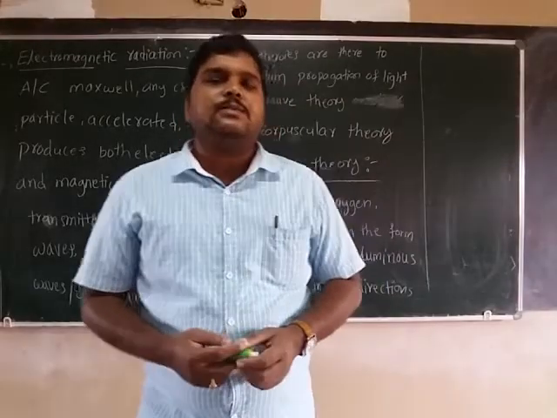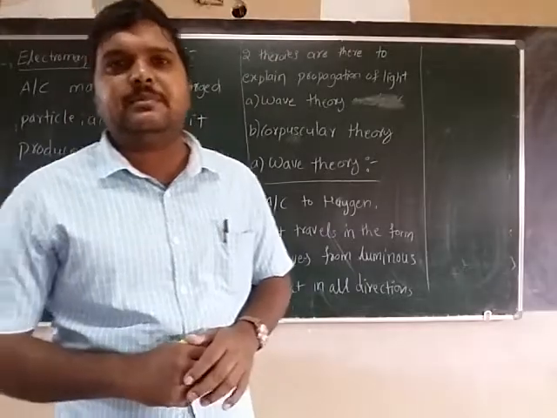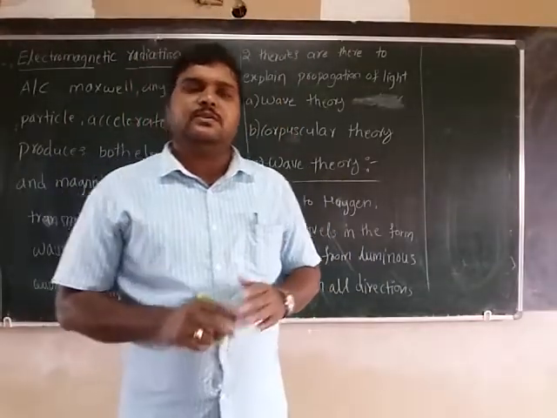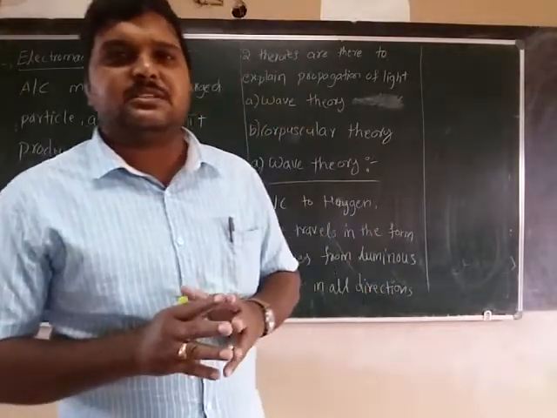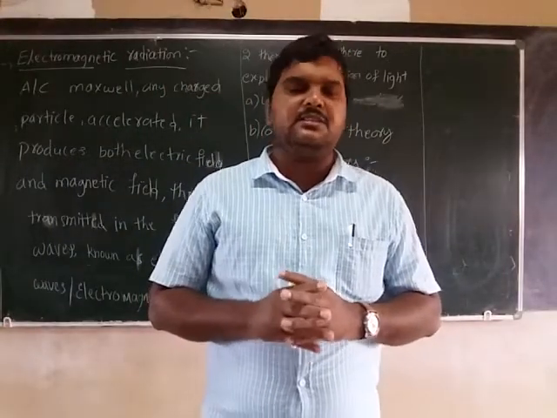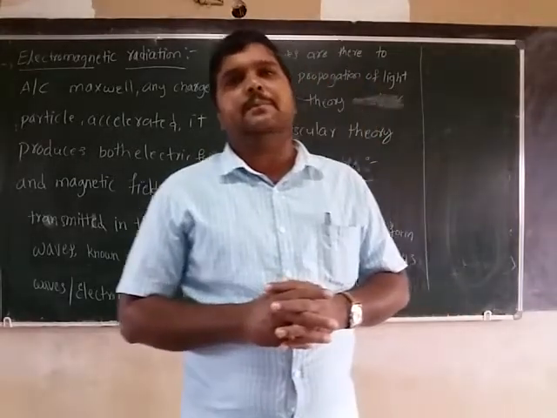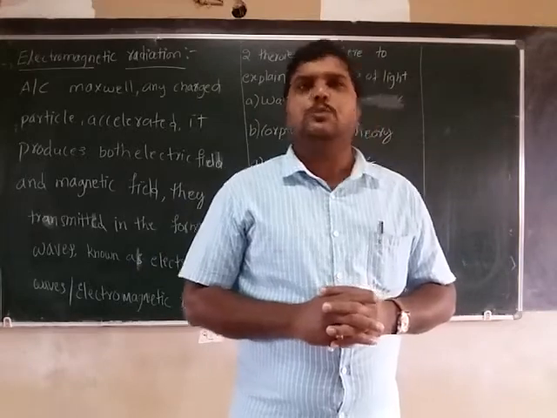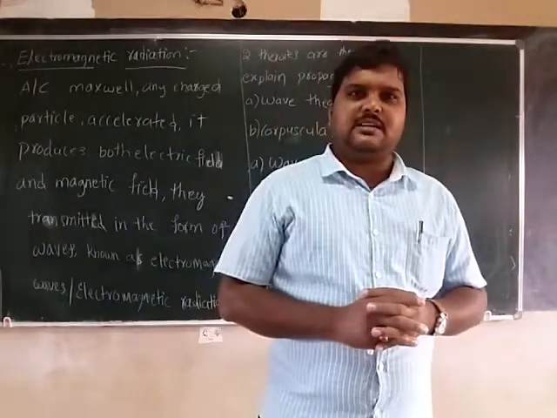In the last class, we discussed different atomic models to describe where the electron, proton, and neutrons are present in the atom, like J. J. Thomson's atomic model. We have seen Rutherford's alpha scattering experiment. Along with that, what is the atomic number, what is the mass number, what are the isotopes, isobars, isotones? We have seen all this.